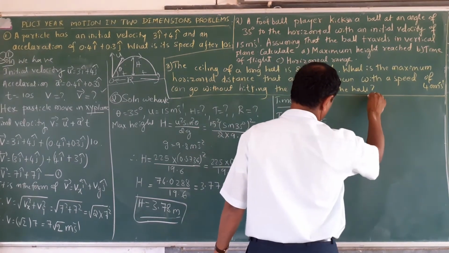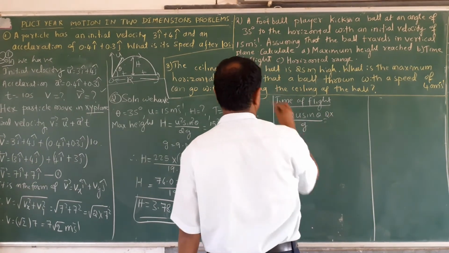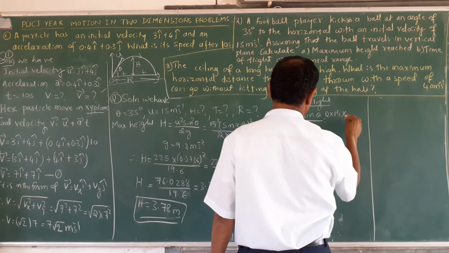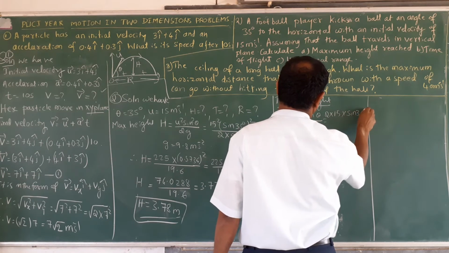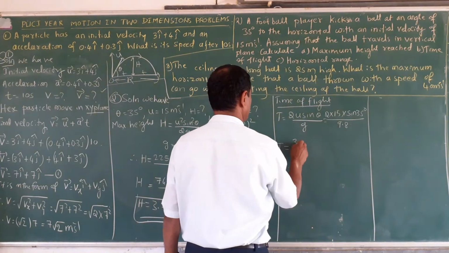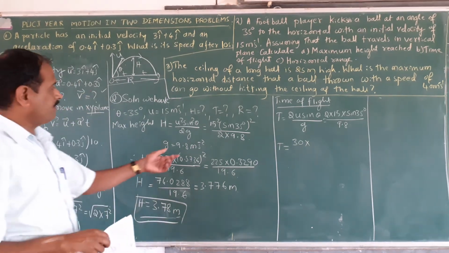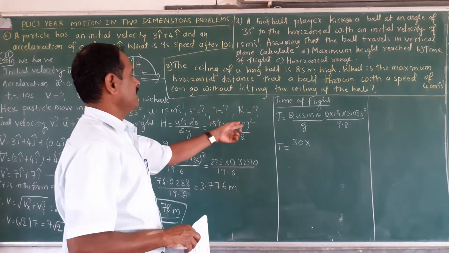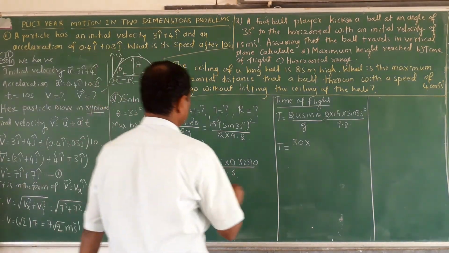This is equal to 2 into velocity 15 into sin 35 degree divided by 9.8. Time of flight is equal to 30 into sin 35. You know the value of sin 35 is 0.5736.